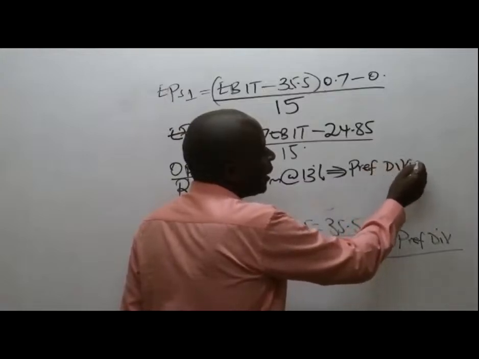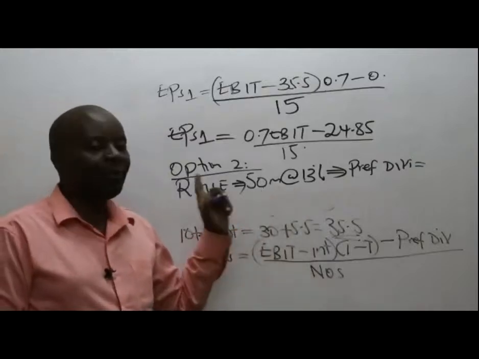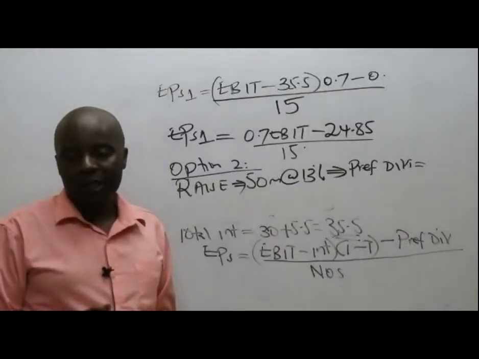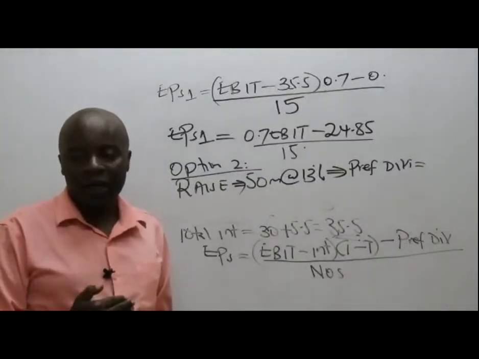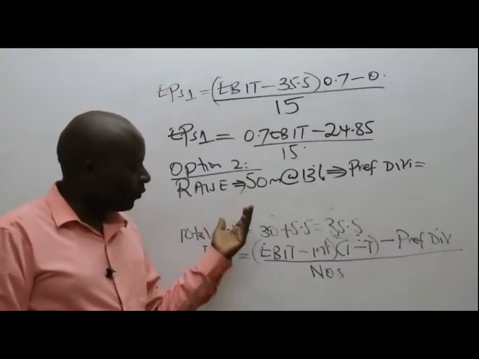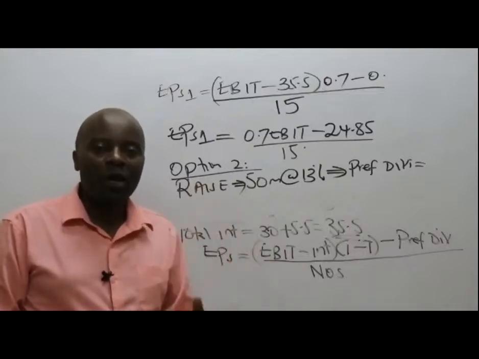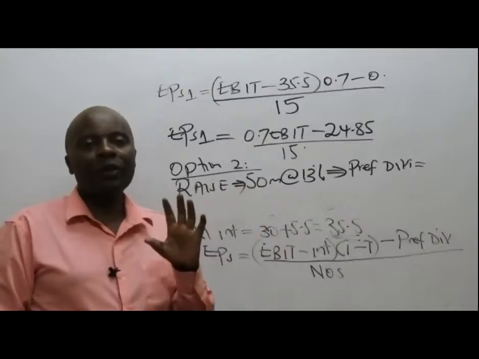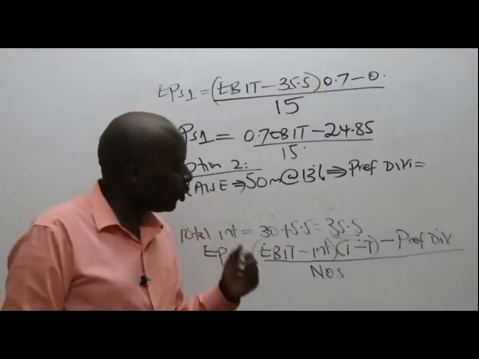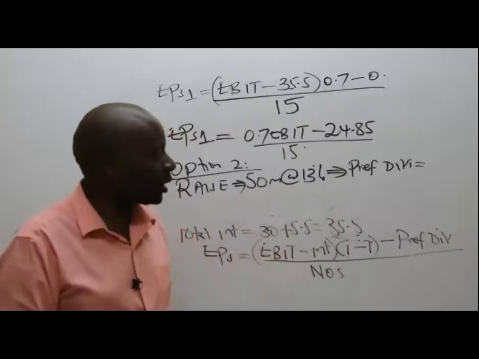The preference dividends will be 13% of 50 million, 13% of the par value. We are raising 50 million, but this time around they don't want us to use debt or ordinary shares. They want us to use preference shares. So 13% of 50 is 6.5 million.